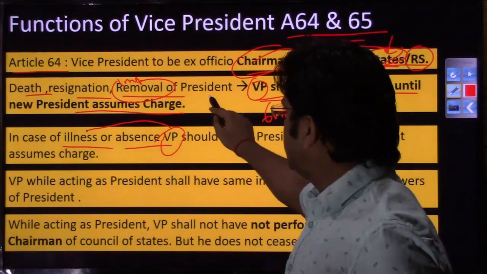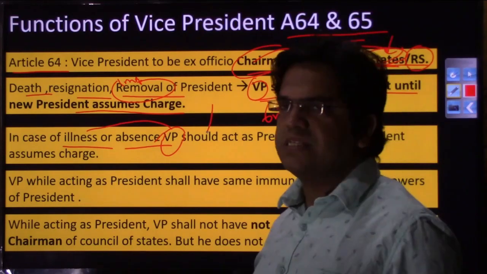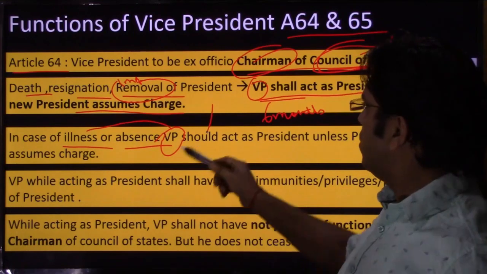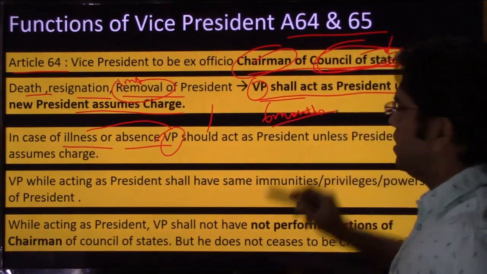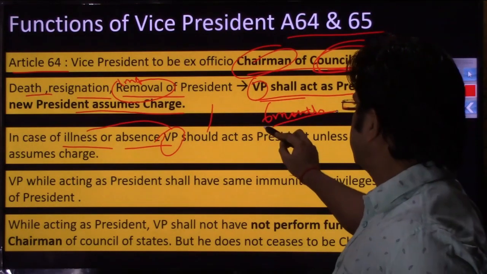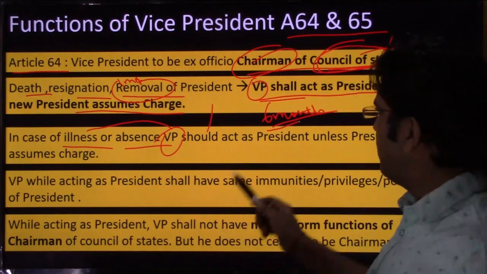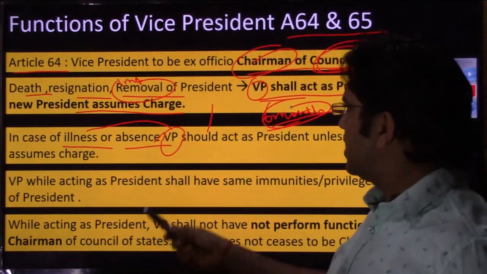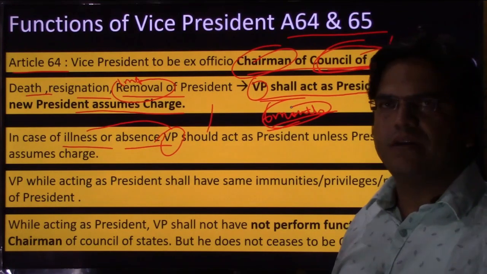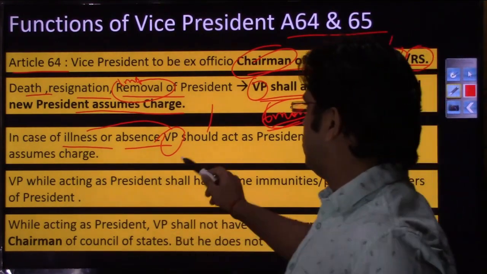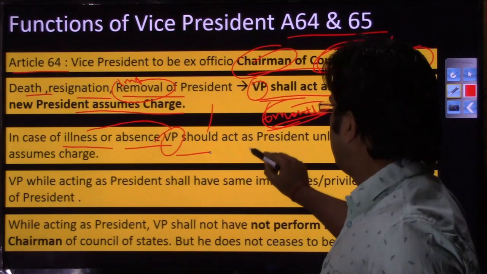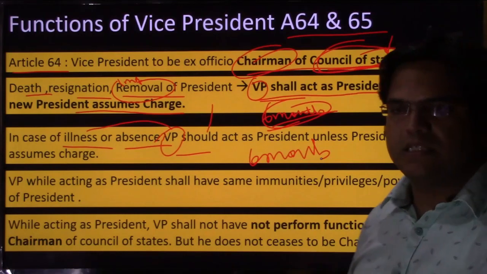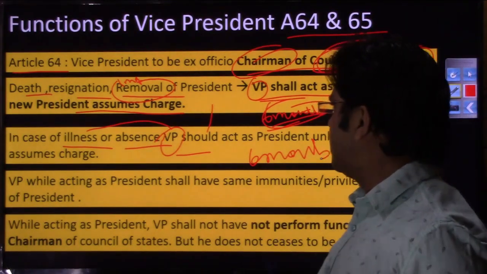So in these two situations, either if he is ill or absent, or if he has died, resigned or been impeached: in the first situation the period is a maximum of 6 months, because the Election Commission has to hold the election within 6 months. But in the second condition, if the president is ill, that time cannot be known. He can remain ill for a year or 2 years. So this period can be longer, although as I told you, that situation has never occurred. It occurred once with Rajendra Prasad, and that was a smaller period.